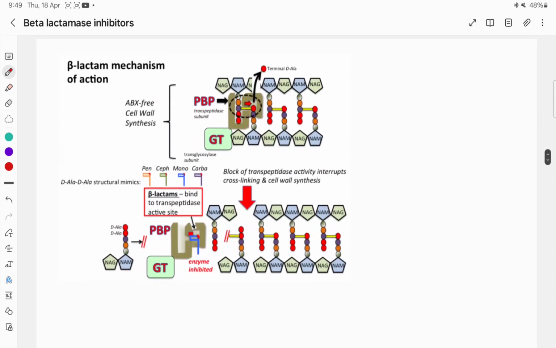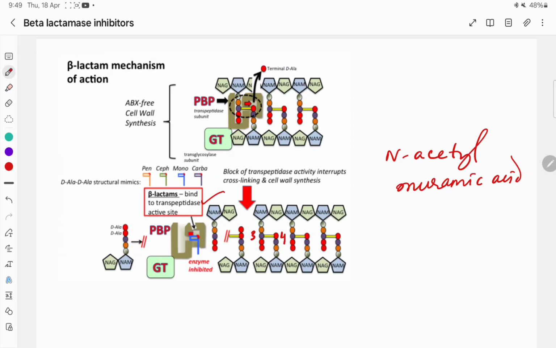So for the mechanism of action of beta-lactam antibiotics, there is 3-4 cross-linking. You can see here NAM is N-acetyl muramic acid, and there is a chain of amino acids. The third amino acid of one NAM and the fourth amino acid of another NAM are cross-linked, and this cross-linking is done by the enzyme transpeptidase.